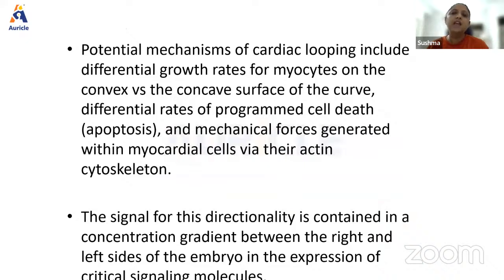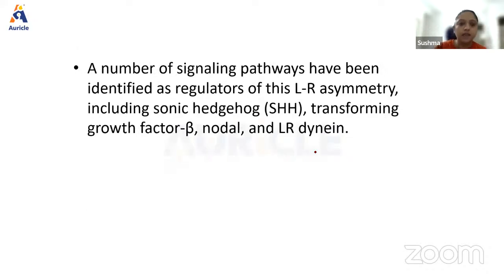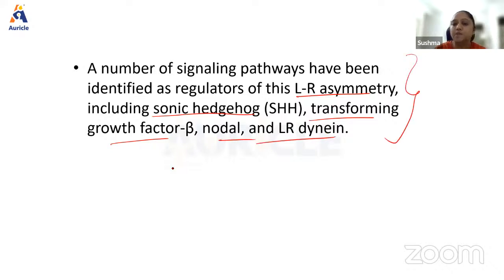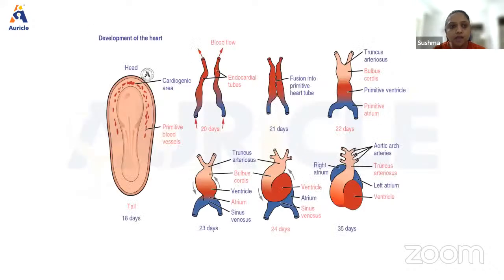Okay. Now, what signals this cardiac looping is differential growth rates for myocytes on the convex versus concave side of the curve. And there is some cell death and so many other mechanisms, so many signal factors that are responsible for this. Okay. Now, what are the different signaling pathways that have been identified for this left to right asymmetry? Some are SHH, transforming growth factor beta, nodal, and LR dynein. These are some signal pathways, and anything that blocks these signal pathways will block all of these mechanisms, and there will be death of the fetus.